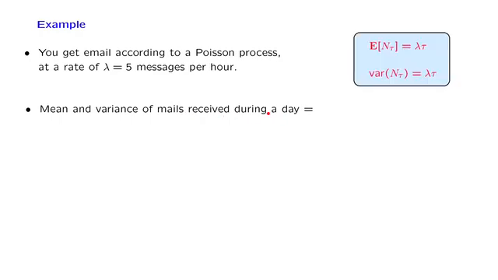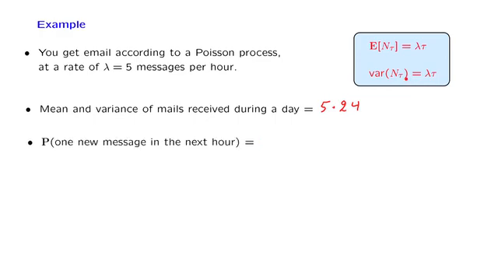Well, we have formulas for the mean and the variance, and in this problem we have a lambda equal to 5 and tau consists of 24 hours, so the answer is 5 times 24. And this answer applies to both the mean and the variance because for the Poisson random variable these are the same.